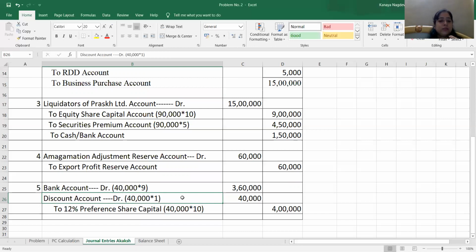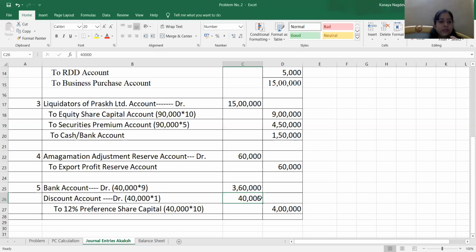Otherwise, if a company is going to write off this discount in a period of more than 1 year, this discount will be considered as other non-current asset. This point you are supposed to remember, that this loss is our asset. Accumulated loss is asset. This is to be recorded either as other current asset or other non-current asset depending upon the terms of policy.